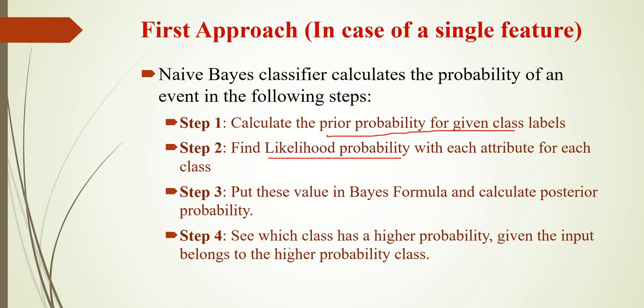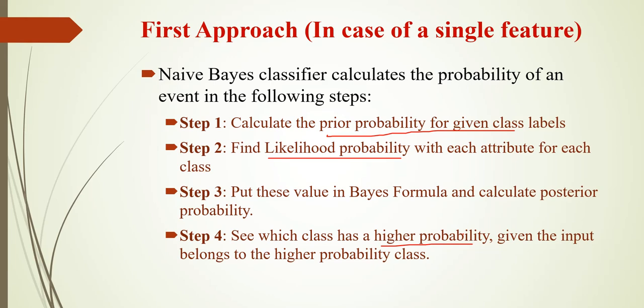Finally, we see which class has the higher probability, and the input belongs to that class. So after finding the posterior probability for both classes, we take the one with the higher posterior probability as the output.